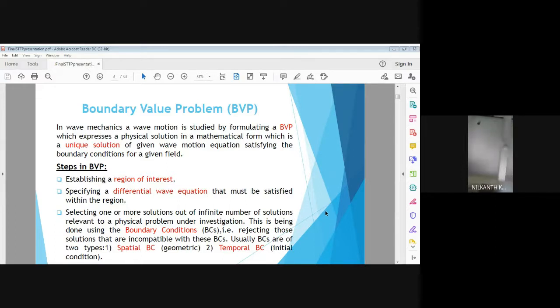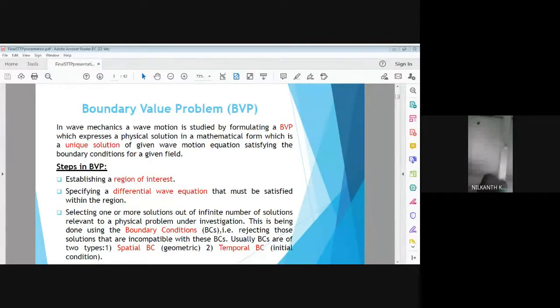The various steps in boundary value problems can be described as, there are three steps basically. One, establishing a region of interest. So it is also called as defining the geometry of flow field.